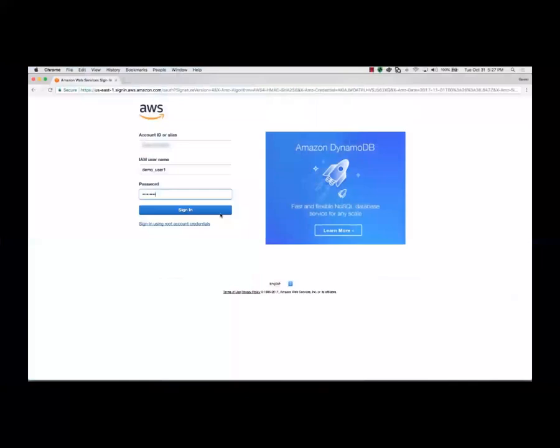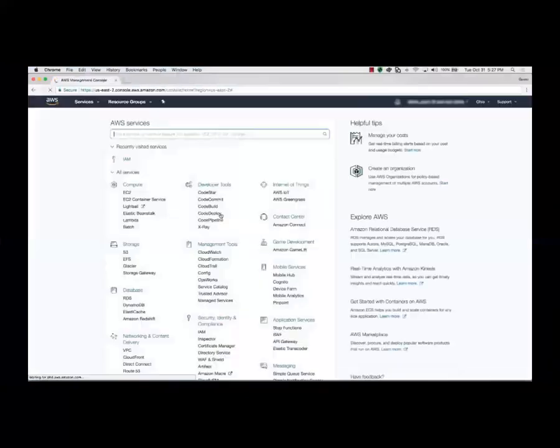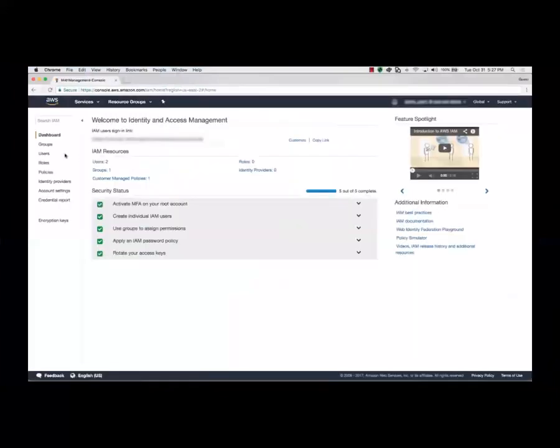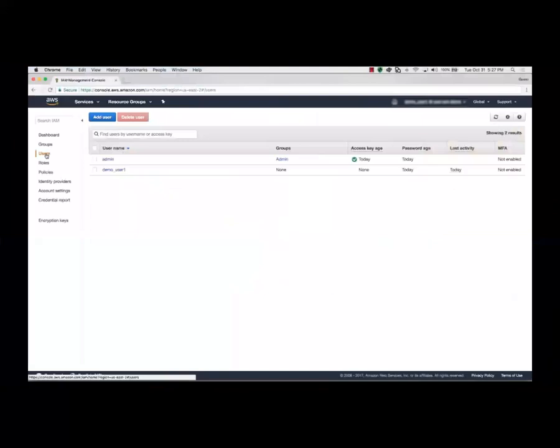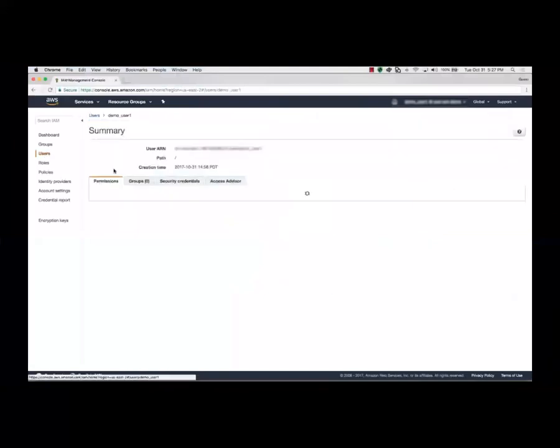Let's get started. To set up MFA for your IAM user, you will begin by signing into the AWS Management Console with your username and password. Go to the IAM console by choosing IAM on the AWS Management Console page. Next, choose Users in the navigation. Locate and choose your user from the list of IAM users in your AWS account.